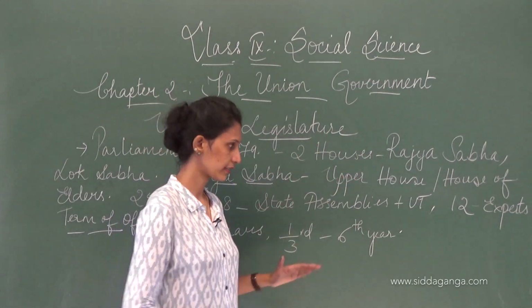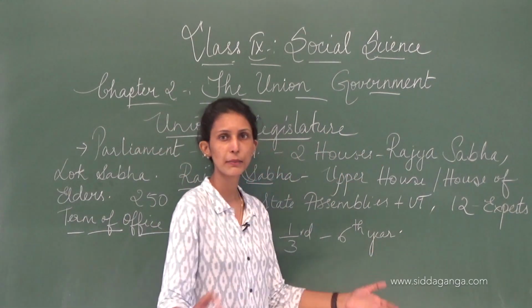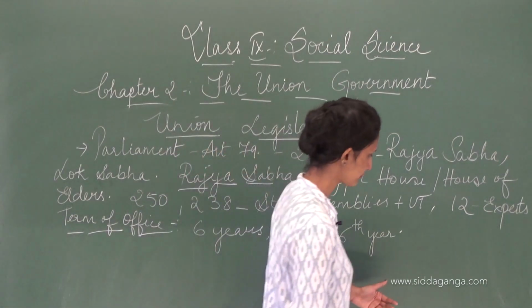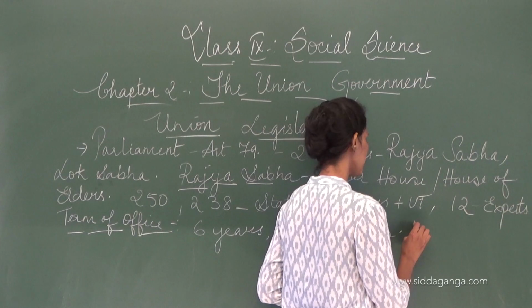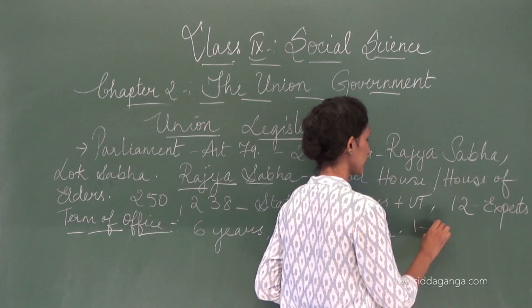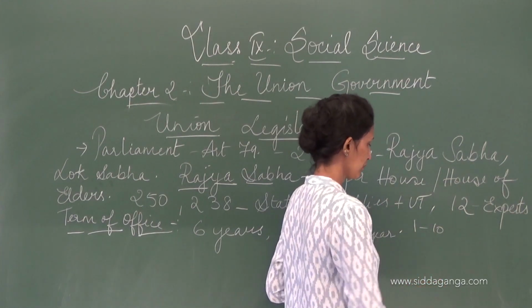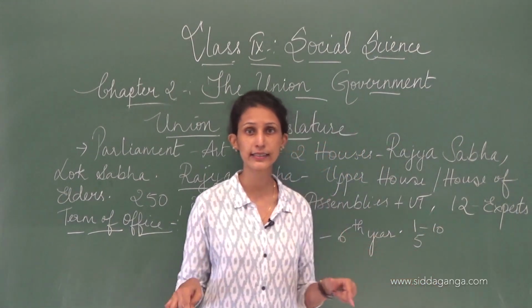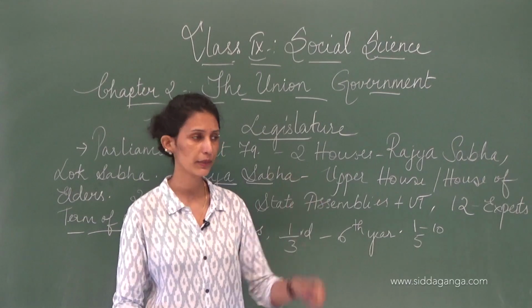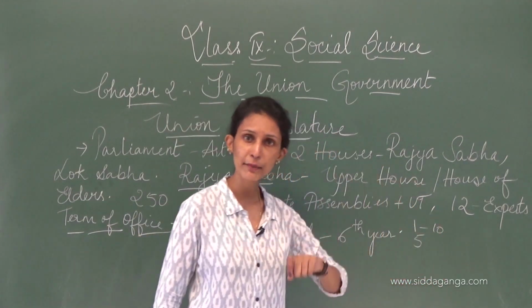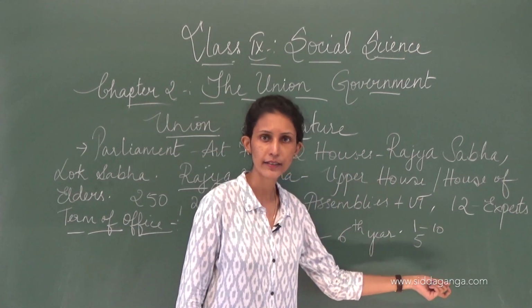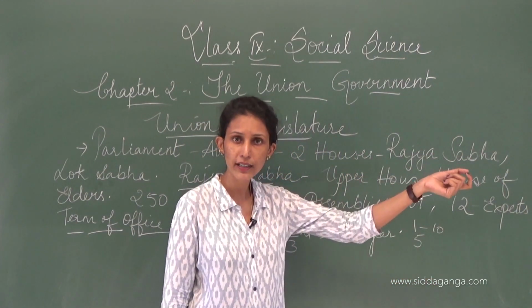Now understand this, every 2nd year the members are retiring. Think there are 10 people. In that, 5 people will retire this year, 2020. To fill in their positions, 5 more people have to be elected.